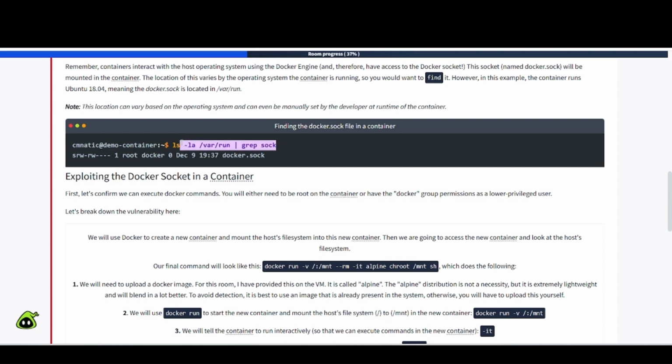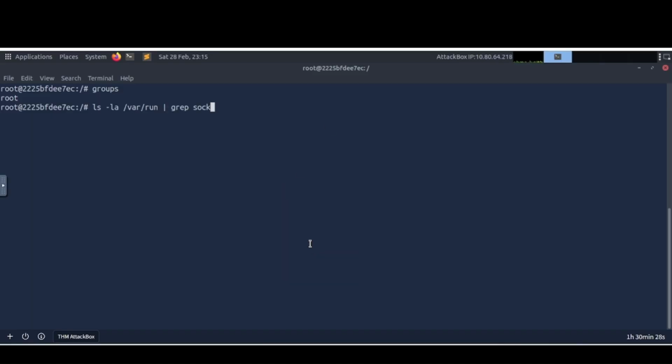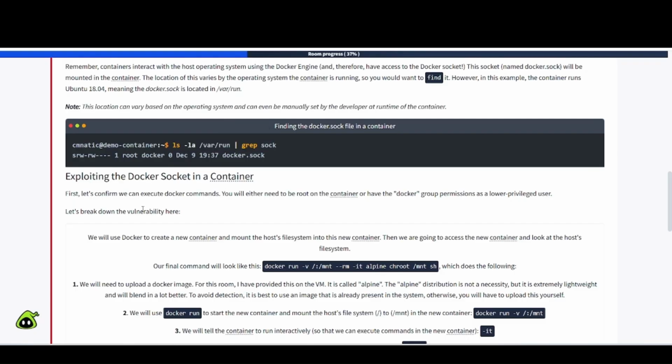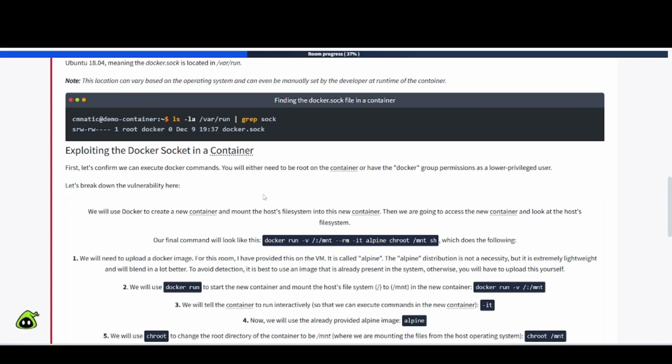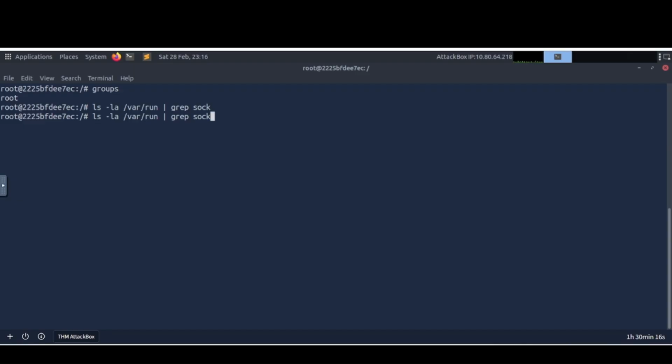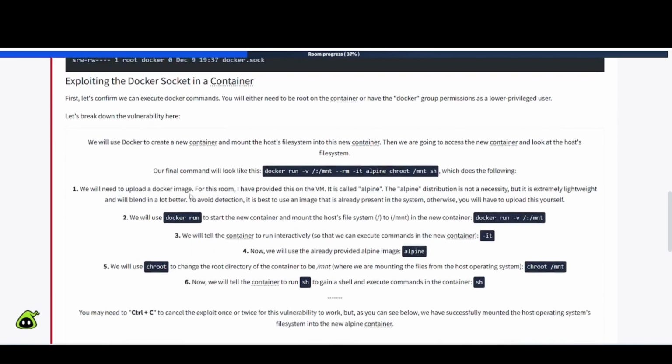So it says finding the docker.sock file in a container. So I'm going to copy and paste, do an ls -la /var/run, then piping that into grep sock to search for that. So let's do the same here. Okay, well, nothing came back for that. Let's go ahead and continue on. Exploring the Docker socket in a container. So I wonder if it's not in that location. Let's try something else. Maybe /var, or maybe just /run on root. Okay, nothing there. Let's see here. All right. Well, let's continue on and see. If we get stuck anywhere, I'll try to figure it out.